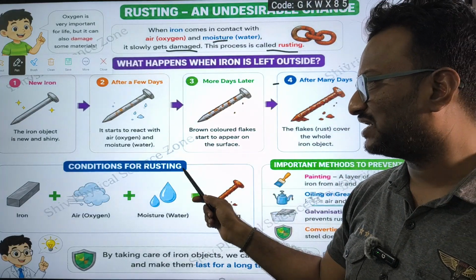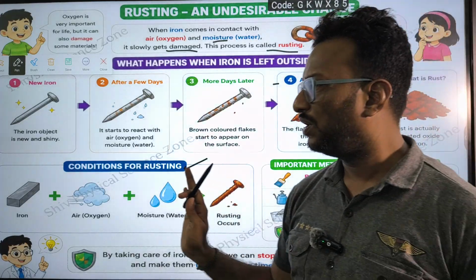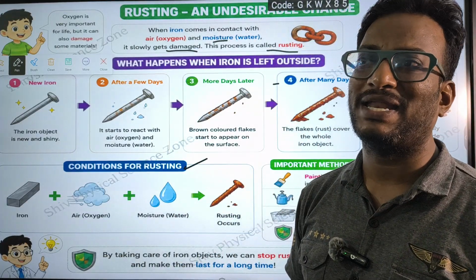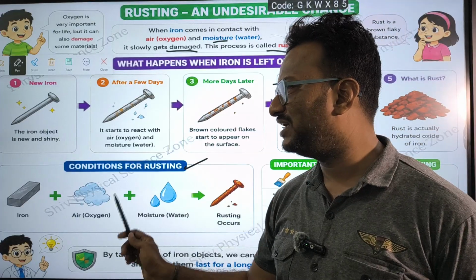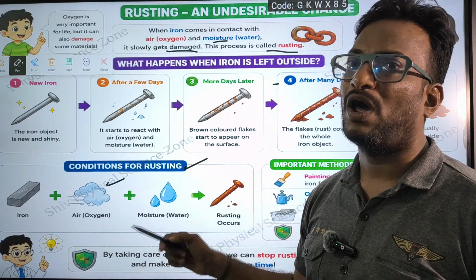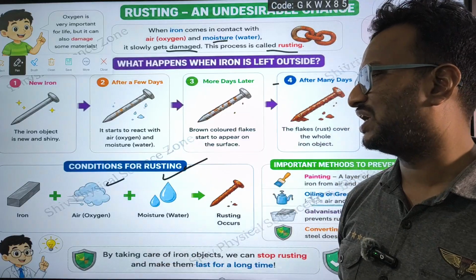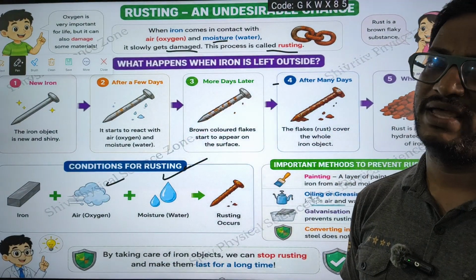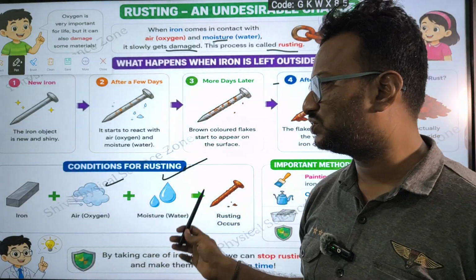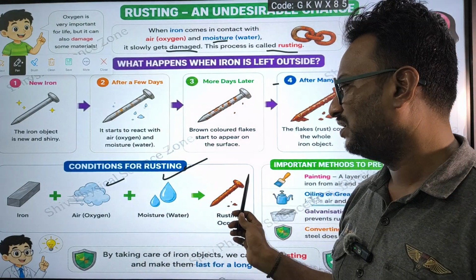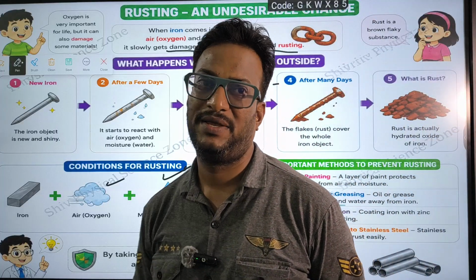So, conditions for rusting. In order for iron to get rusted, it should react with air, I mean oxygen present in the air, and also moisture, the water content present in the air. If it reacts with both air and moisture, it gets rusted.